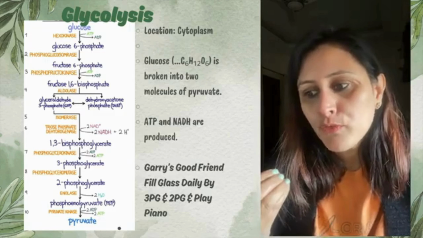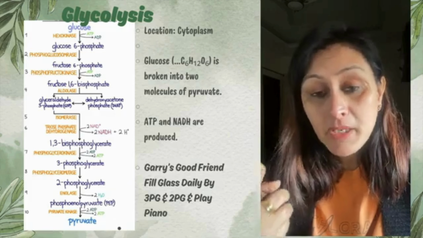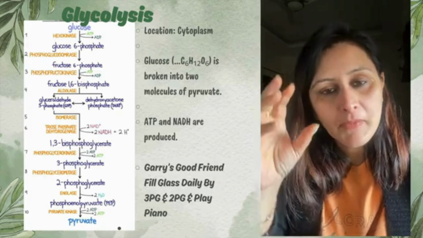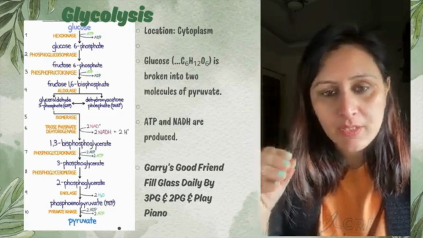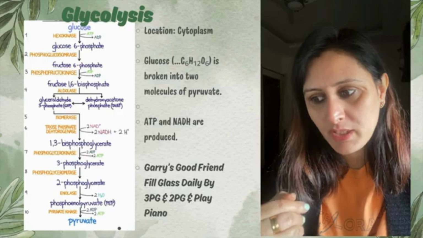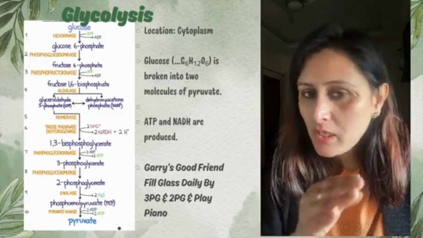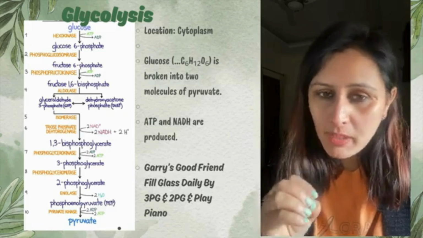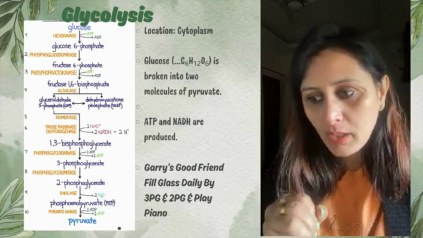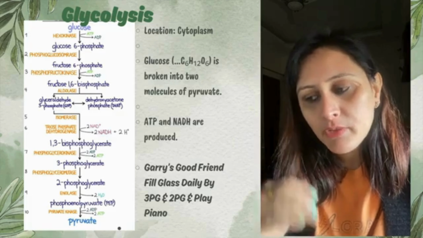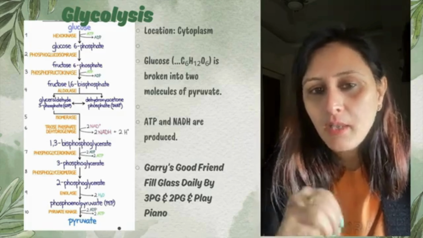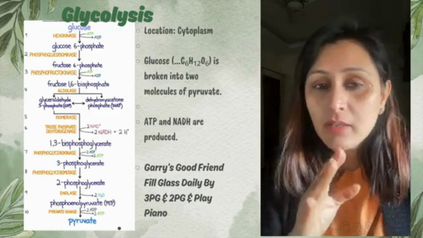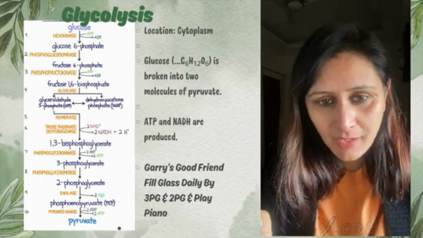Then with the help of phosphoglyceromutase, the previous one was kinase so energy was released, here it is mutase so energy will not be released, and hence those 3 phosphoglycerates will be converted to 2 phosphoglycerates, right? In the presence of enolase, water was released here and it then converted to phosphoenolpyruvate, which is the PEP, right? Now this PEP further gets converted into pyruvate with the help of pyruvate kinase, right? And hence the energy is released out yet again, right?